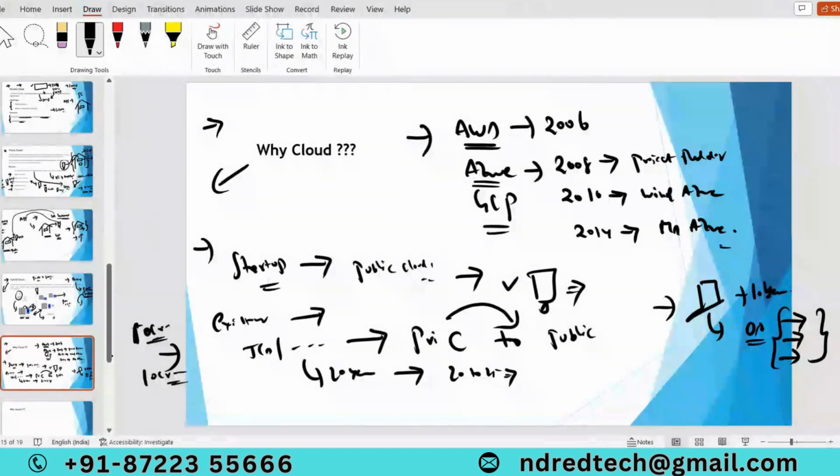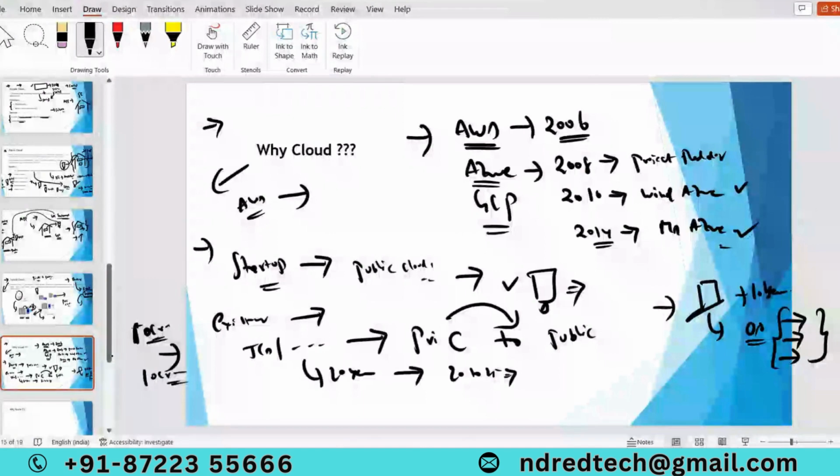Previously, from 2016 to 14, mostly people used AWS because they didn't have any option. Even though Azure existed, it was not stable at that time. They officially launched in 2010, and after that they made many changes. From 2014 onwards it became popular.